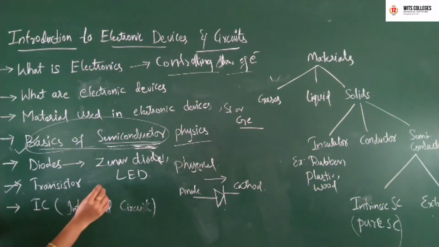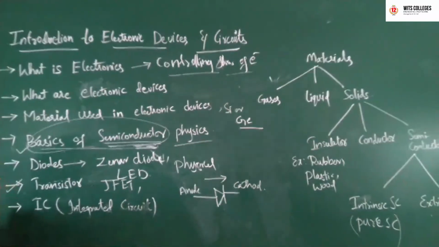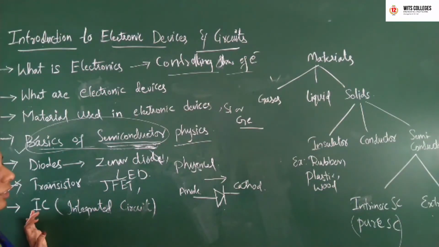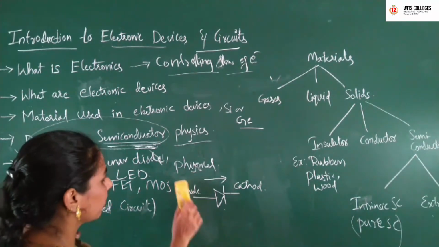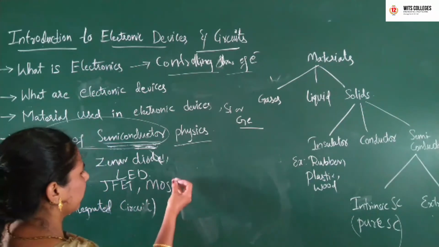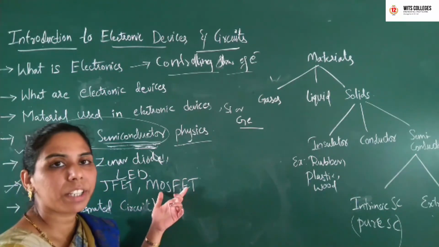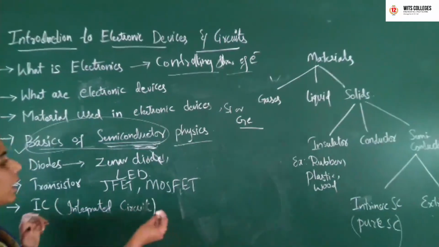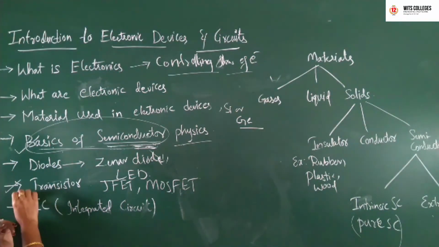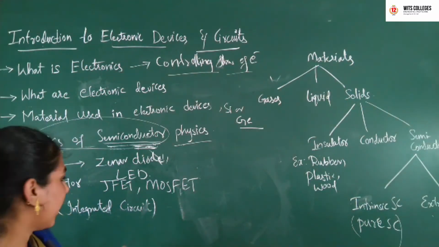In special cases, we'll see about the junction field effect transistor and MOSFET, that is metal oxide semiconductor field effect transistor. Its VI characteristics, the fabrication of the transistor, the fabrication of the diode, and the VI characteristics of diodes and transistors, we will all see in our further classes.